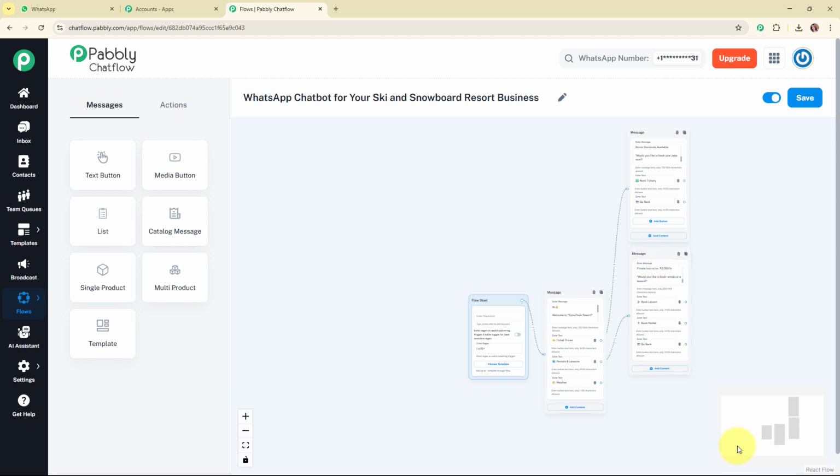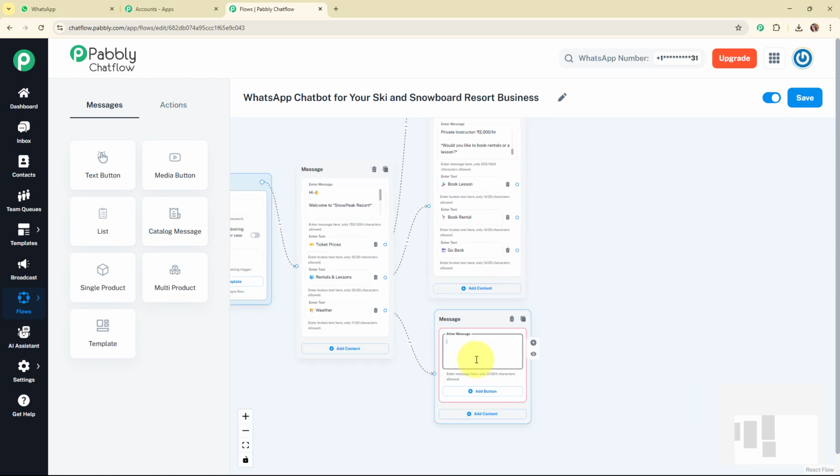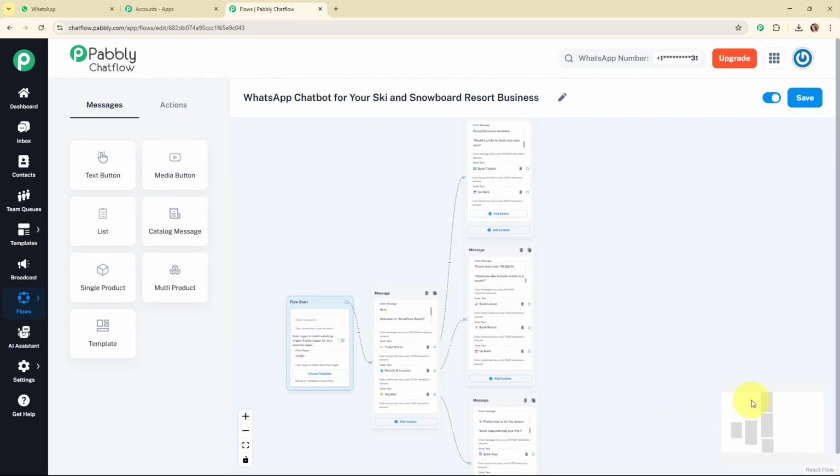And now we are left with the last quick reply button, that is for the weather. So for that I'm going to add another text box over here, and I'm going to enter the text as "Today's weather at Snow Peak Resort. These are the weather details," and then it says "Want help planning your trip?" So for that I'm going to add some quick reply buttons over here with the text as book now and go back. Alright, so with this we have successfully completed the message box for all three quick reply buttons.